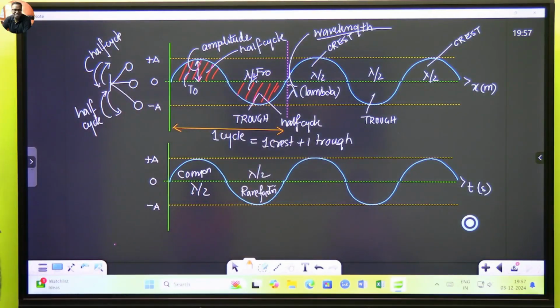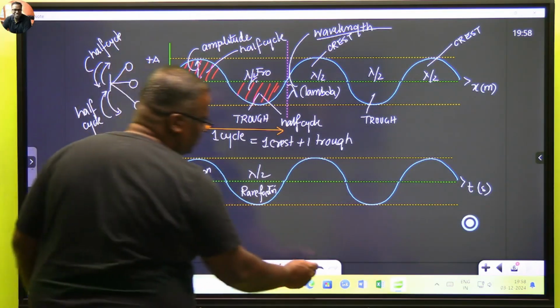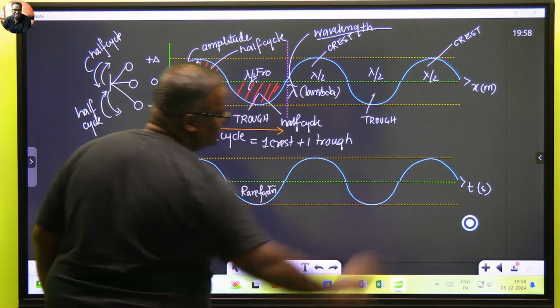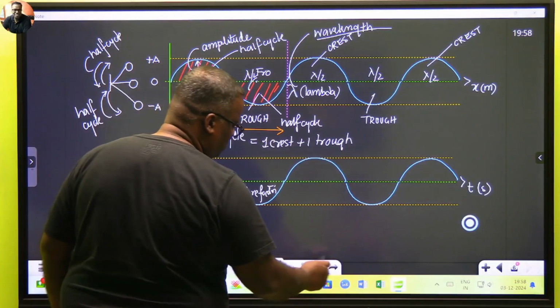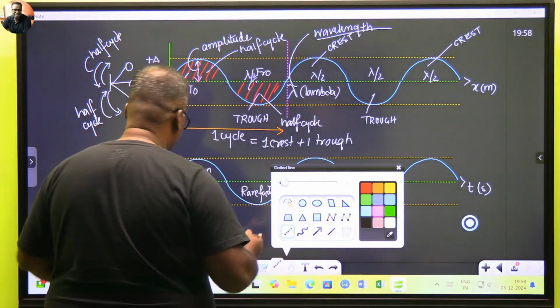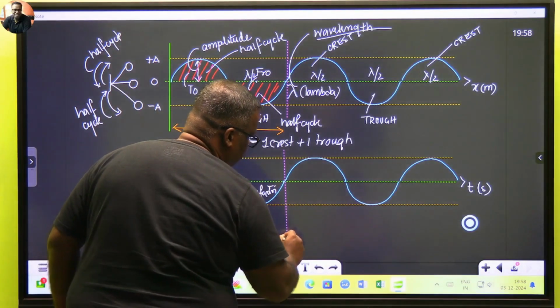Did you understand? Okay. But I don't want to write this lambda on this wave because this wave has been plotted on the time scale. तो टाइम स्केल में है तो इसमें टाइम का चीज प्लॉट कीजिए. क्या प्लॉट करेंगे? लेट्स कम. सो व्हाट डू वी डू? वी मेक अ मार्कर आउट हियर.